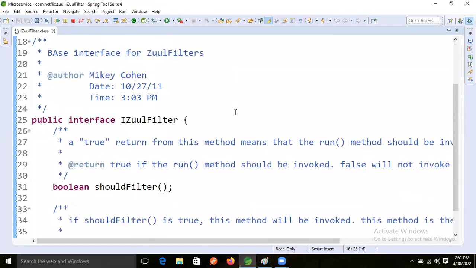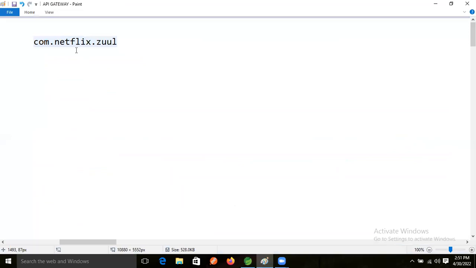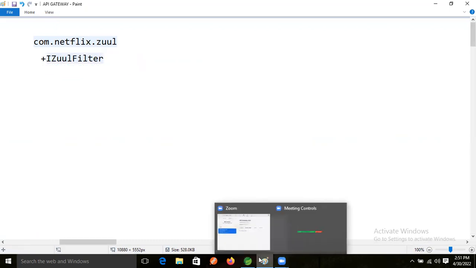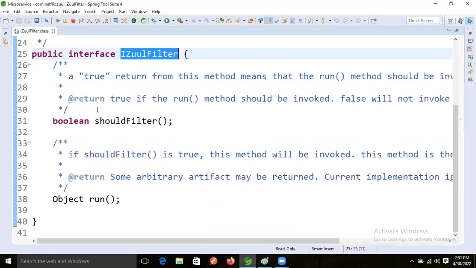After that, this is the interface name, right? Inside that, two methods are there, right?